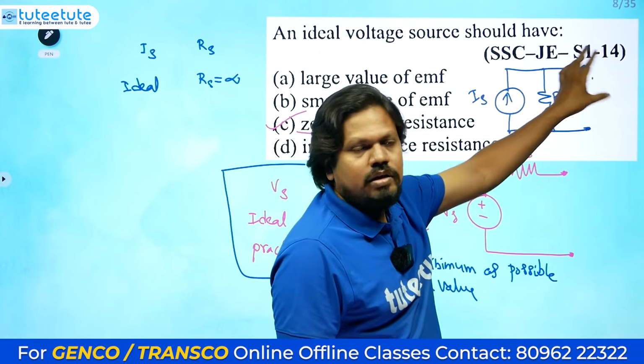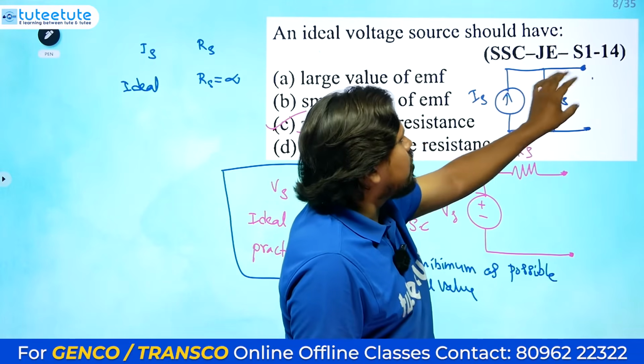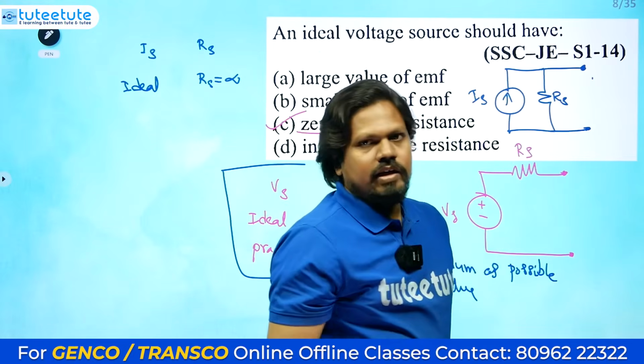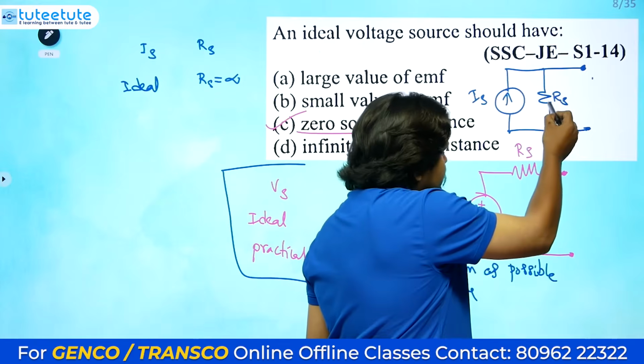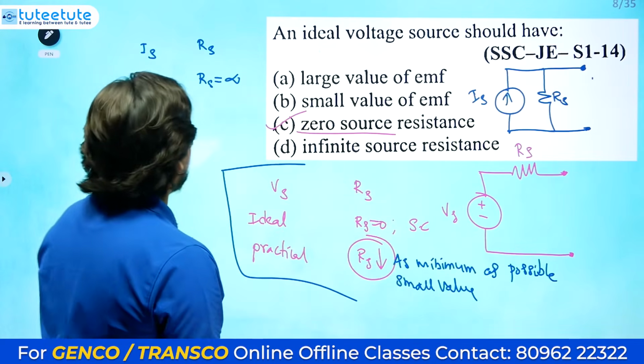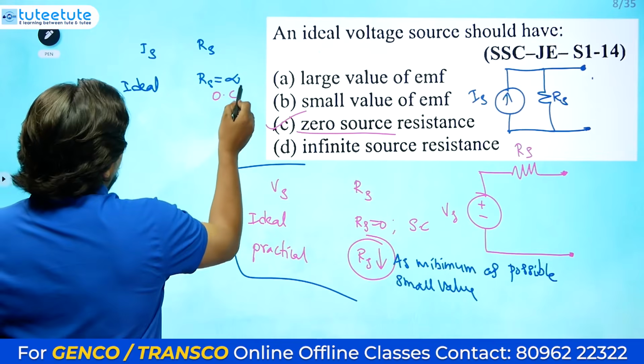If you connect anything here, everything needs to go to the load only, nothing should go through the source resistance. That's the ideal case. No current should go inside, which means it has to be an open circuit. So that's why the Rs value must be infinity, meaning open circuit.